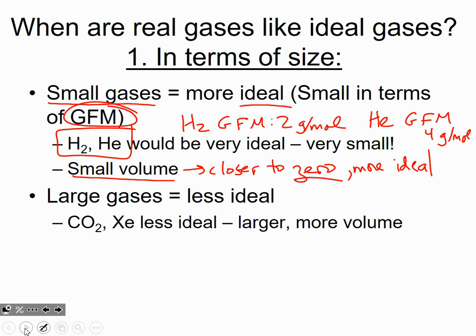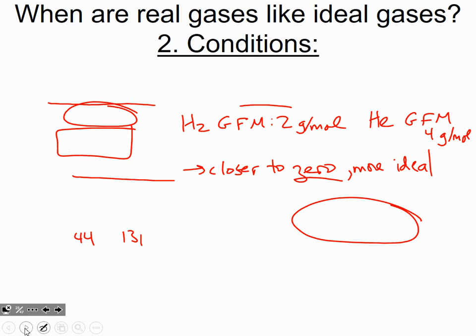Carbon dioxide, xenon. Xenon's gram formula mass is something like 131, I think, and carbon dioxide is 44. These are much larger, so they have more volume, so they're farther away from zero. That's not ideal. Ideal gases have zero volume, so larger gases are less ideal than small gases. So in terms of size, our smaller gases behave more perfectly than our larger gases do.